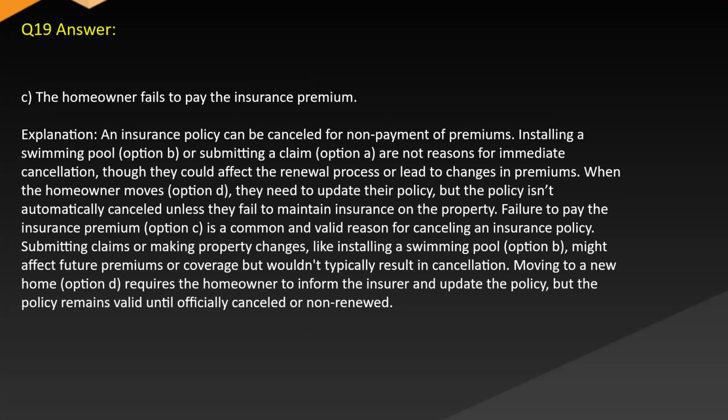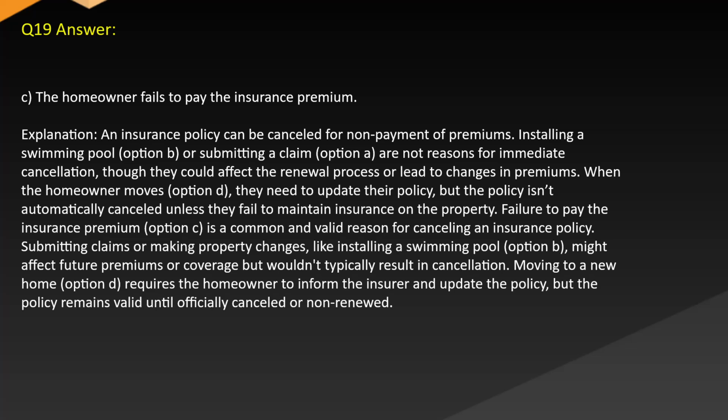Answer: C. The homeowner fails to pay the insurance premium. Explanation: An insurance policy can be cancelled for non-payment of premiums. Installing a swimming pool, option B, or submitting a claim, option A, are not reasons for immediate cancellation, though they could affect the renewal process or lead to changes in premiums. When the homeowner moves, option D, they need to update their policy, but the policy isn't automatically cancelled unless they fail to maintain insurance on the property.